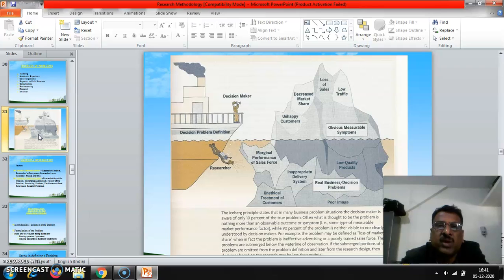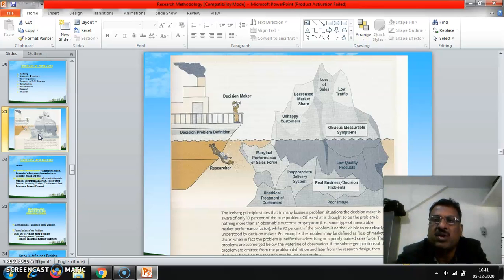The decision maker is seeing the problem from outside, from far away. The decision problem definition is done by the researcher by going through all the aspects of the firm. You should remember that we cannot solve the problem from the outside. We have to go through or beneath the problem and find the solution, otherwise the business cannot survive.